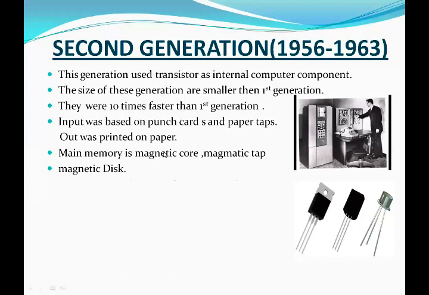A magnetic core is a piece of magnetic material. Magnetic tapes were used to store data, programs, and results. And magnetic disks are the foundation of the external memory on a variety of computer systems.